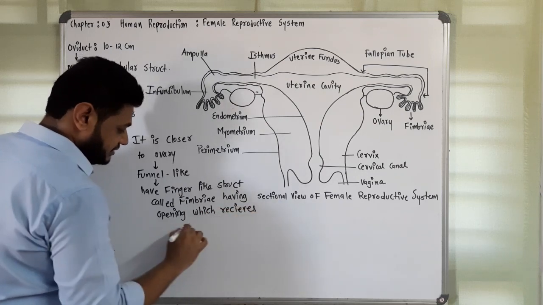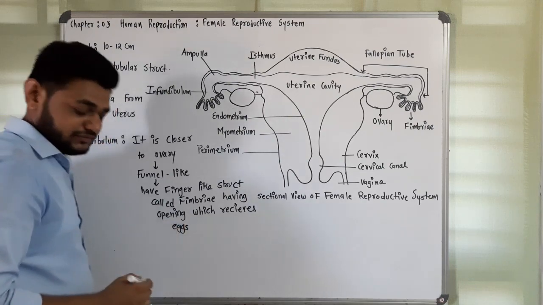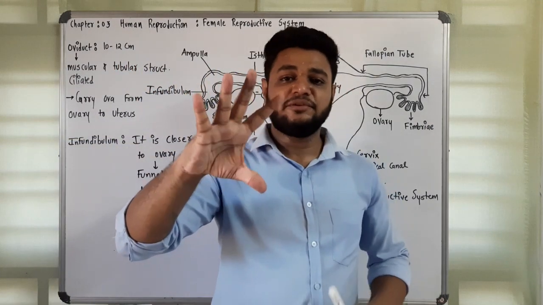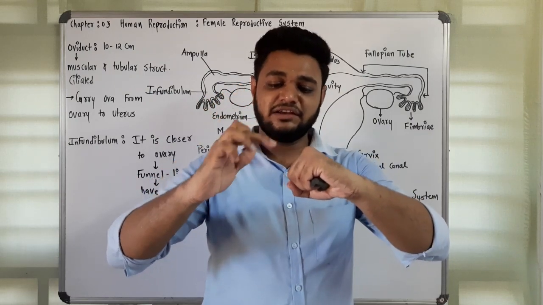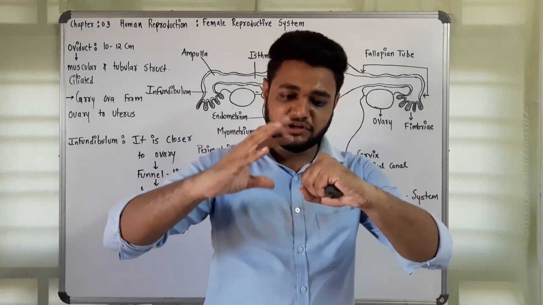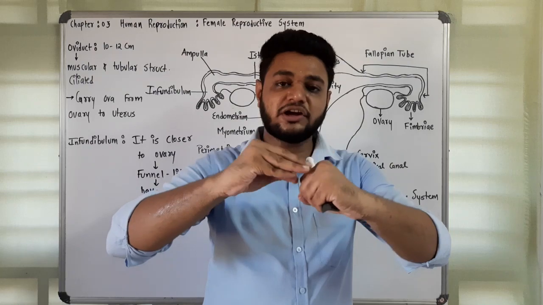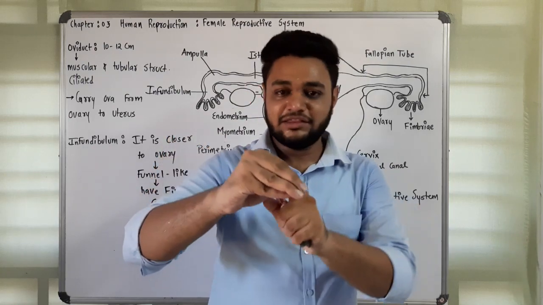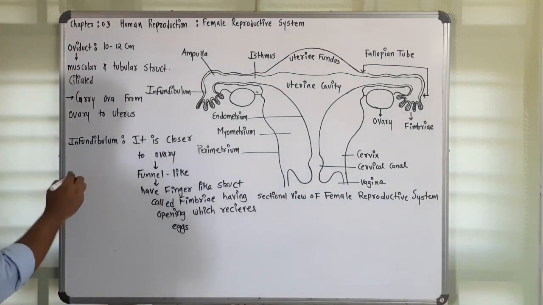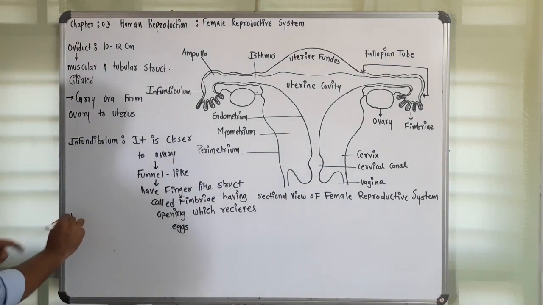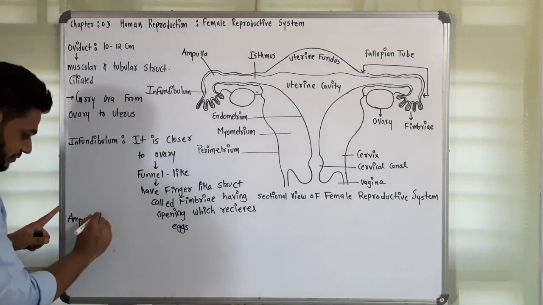So when the eggs are released, let's say these are the fimbriae and this is the ovary. From here, when eggs are released, they go into the cavity called the peritoneal cavity. So the fimbriae help to collect the eggs, and then they are passed to the further oviduct. So remember this. The second one is the ampullary region, or ampulla. This is a broad part.